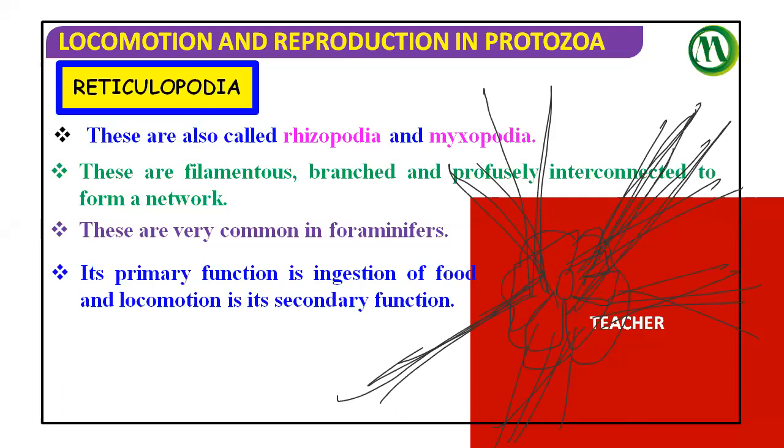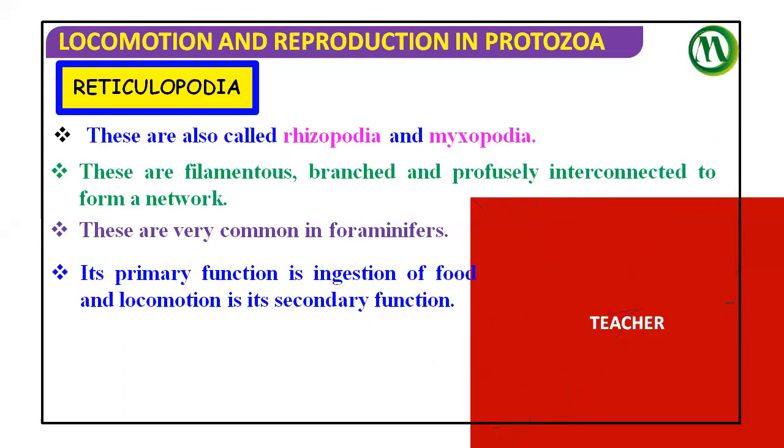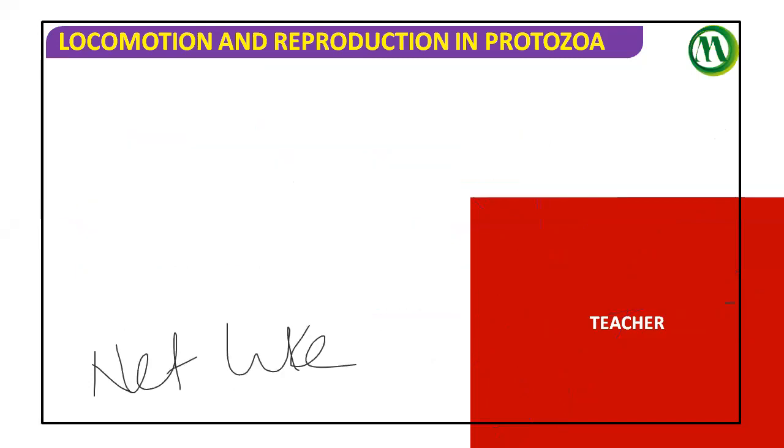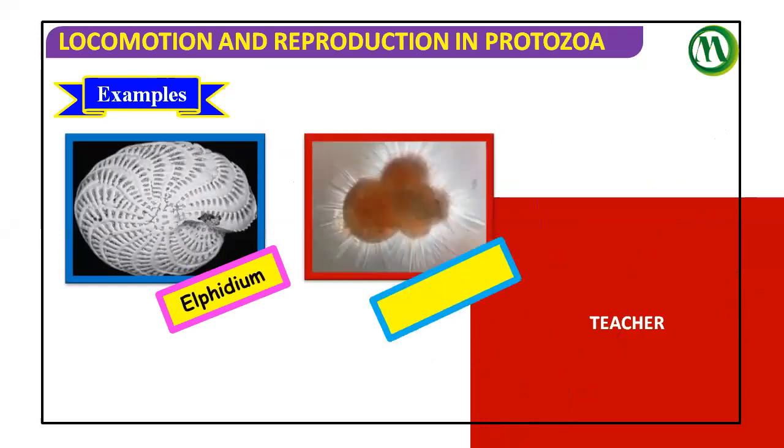There is no need to move. If it forms pseudopodia, when water is going, the food materials are trapped in between them in the pseudopodia. That's why we can say their primary function is food taking and the secondary function is locomotion. So the keyword I gave, net-like pseudopodia, we need to remember. Elphidium is one of the good examples. Next, this is the diagram of Elphidium. Globigerina is another one.